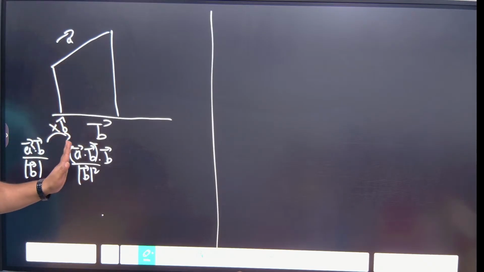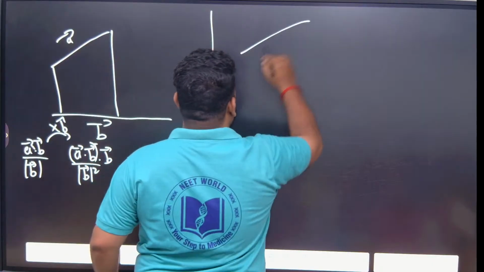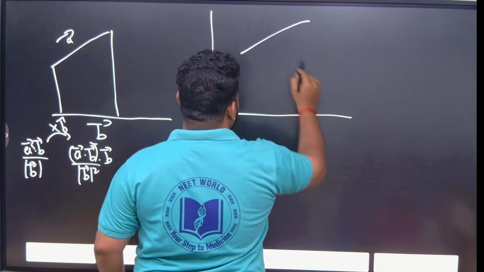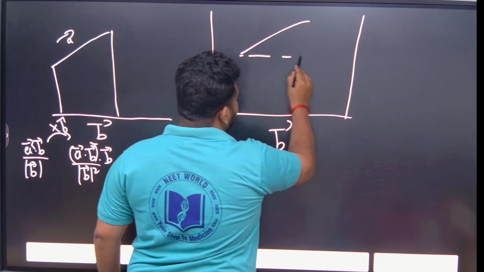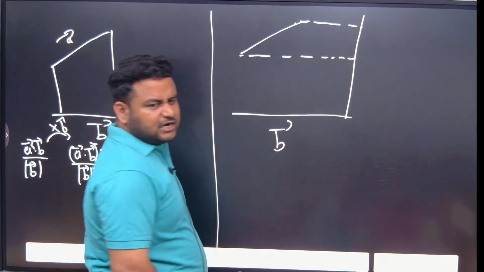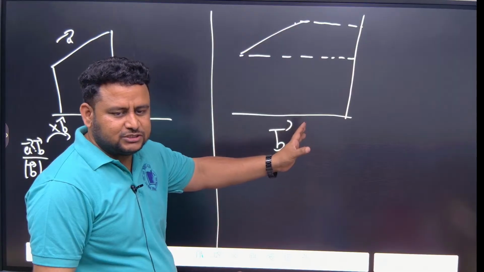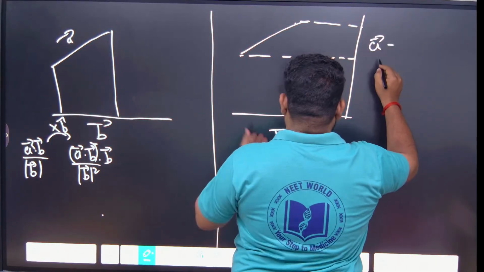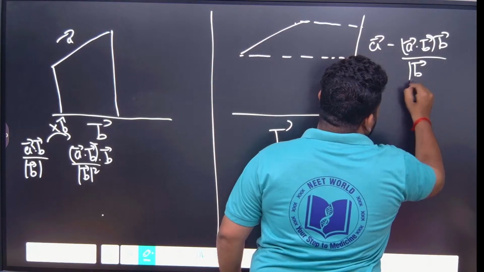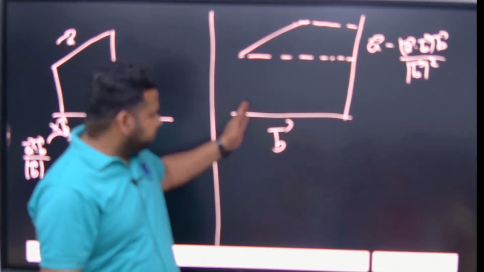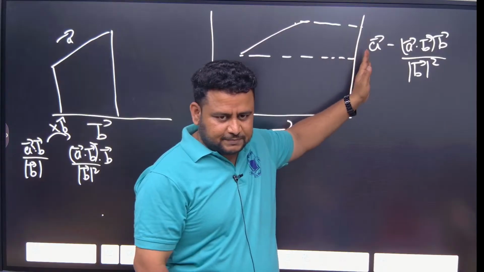Now, they are asking projection of A on B perpendicular to B. They are not talking about any direction now. Perpendicular to B means there should be a line that is perpendicular to B. So for the projection of A on B perpendicular to B, write the same thing, but subtract it from vector A: A minus A dot B into vector B by modulus of vector B whole square.